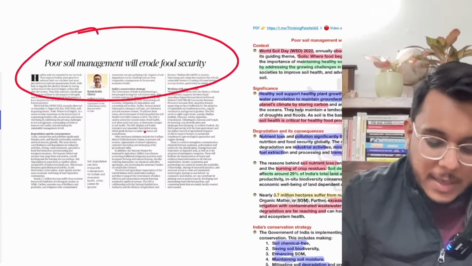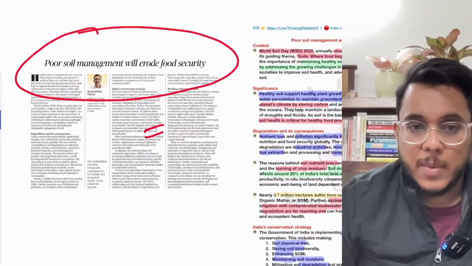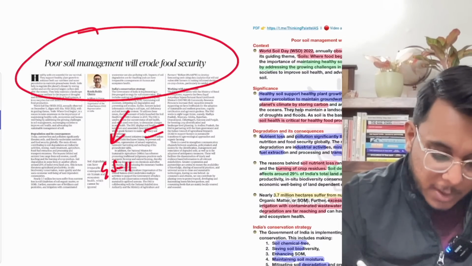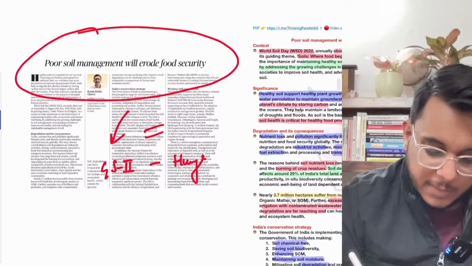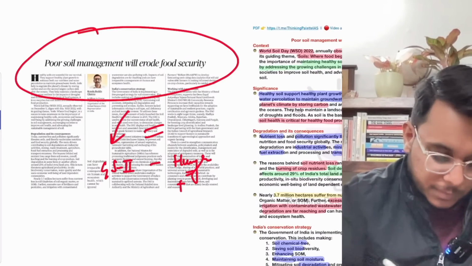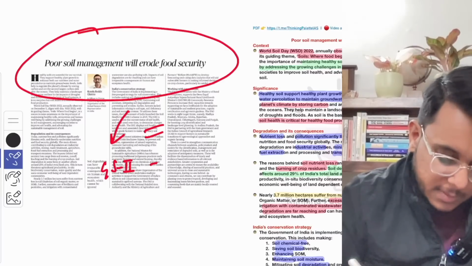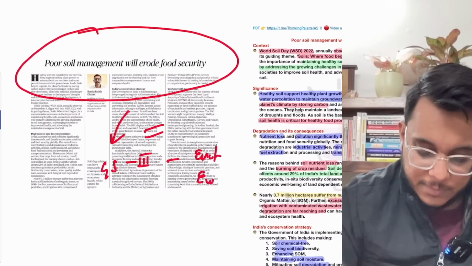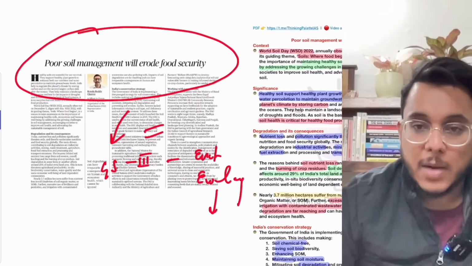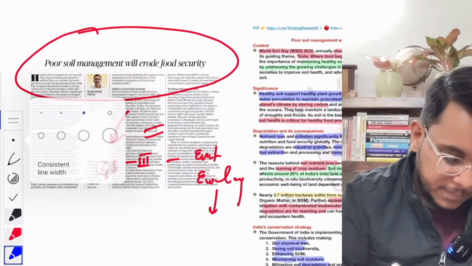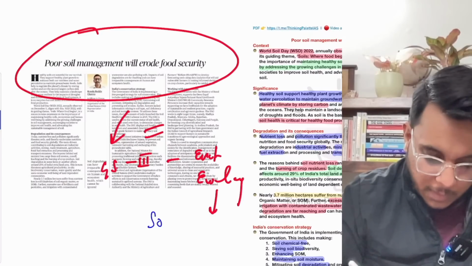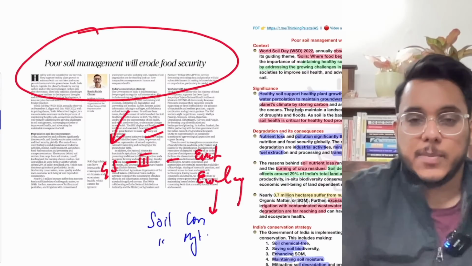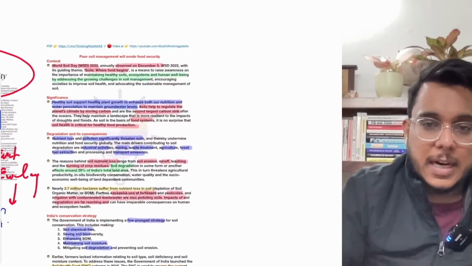Poor soil management will erode food security. Fine. Now this particular article, guys, we will see with respect to GS paper number 3, sorry, not GS paper 2. GS paper number 3: environment and ecology, and within that, soil conservation or soil management. We are going to take this particular article. Now let's start with the article.